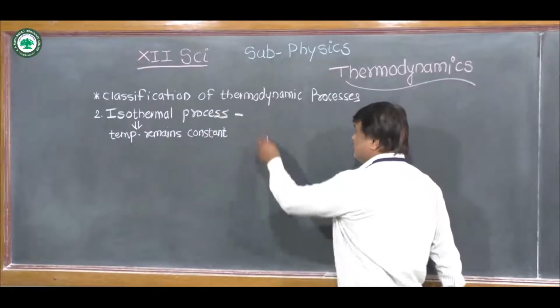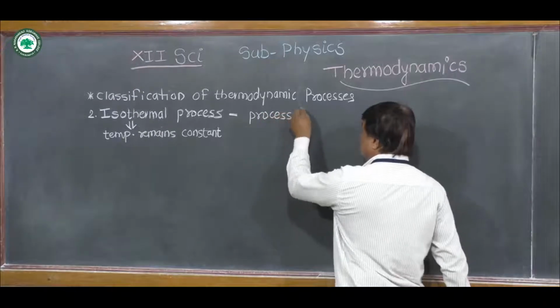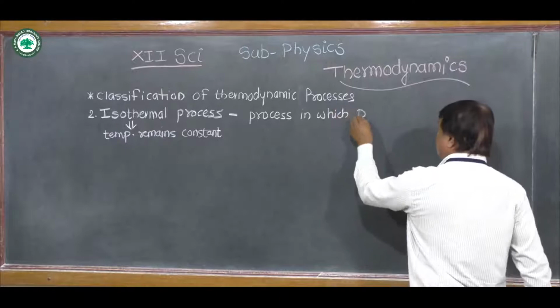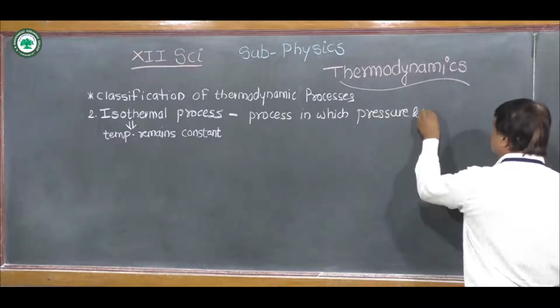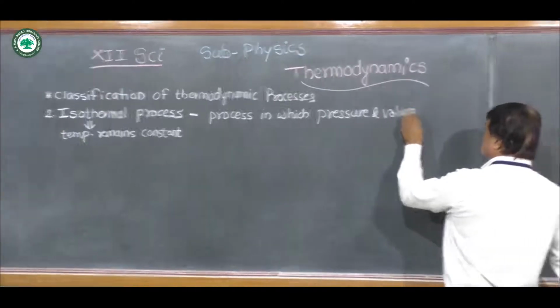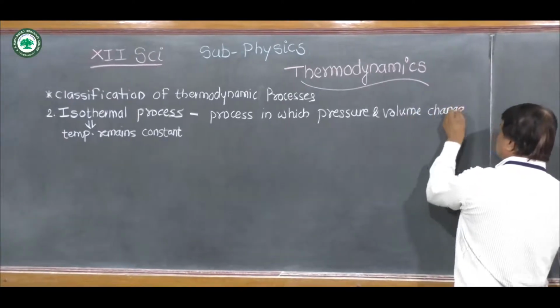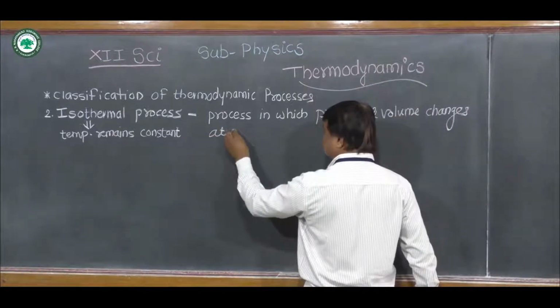Isothermal process is a process in which pressure and volume change at constant temperature.